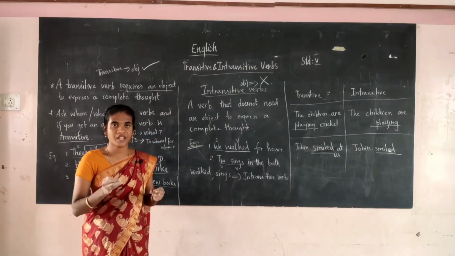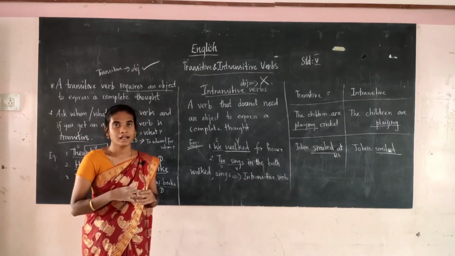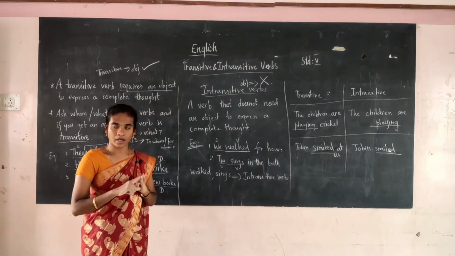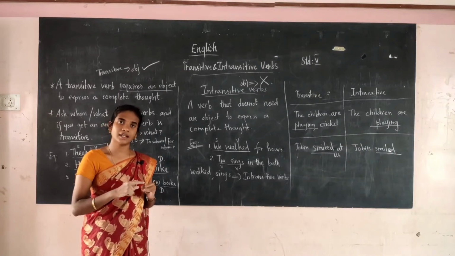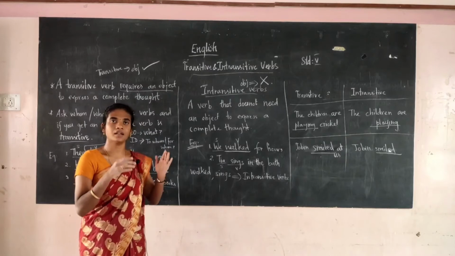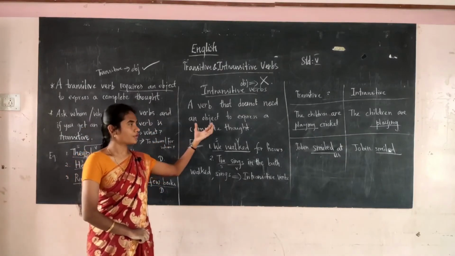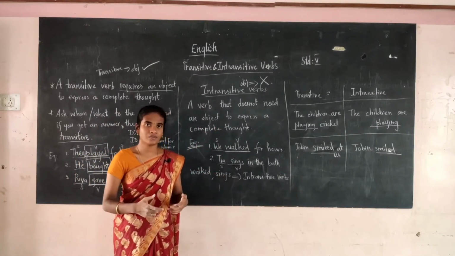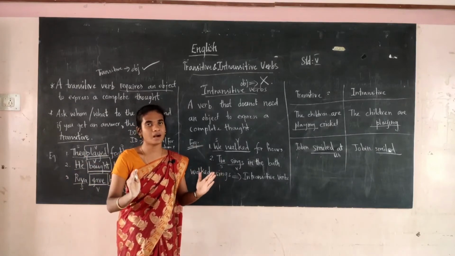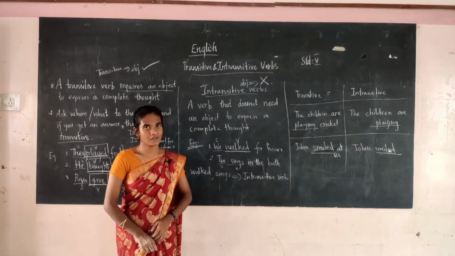What's a transitive verb? A transitive verb requires an object to express a complete thought. For that, what questions do you have to ask? What for the direct object, and to whom or for whom for the indirect object. So the object must be there for the transitive verb. And for the intransitive verb, there is no need of the object to express a complete thought. Without the object itself, the sentence will give the complete meaning. Students, are you clear with this?